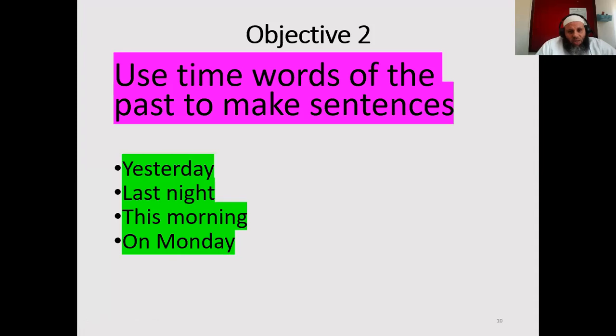The second objective of our lesson today is to use time words of the past to make sentences.